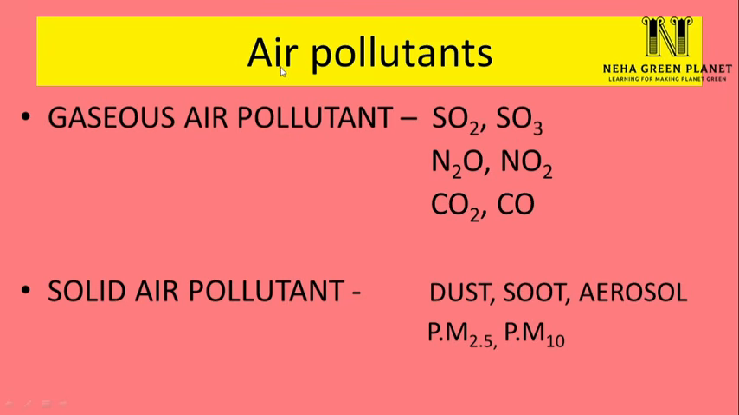So broadly, air pollutants can be divided into two types. Gaseous air pollutants, if they are gaseous in nature, for example, oxides of sulfur like SO2, SO3, oxides of nitrogen like N2O, that is nitrous oxide, and NO2, nitrogen dioxide. Carbon dioxide and carbon monoxide are also gaseous air pollutants.